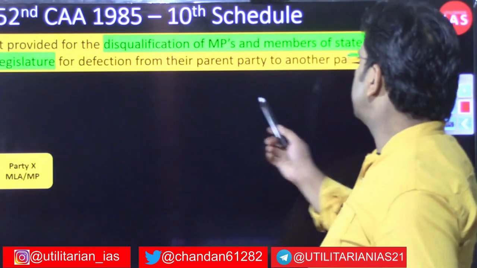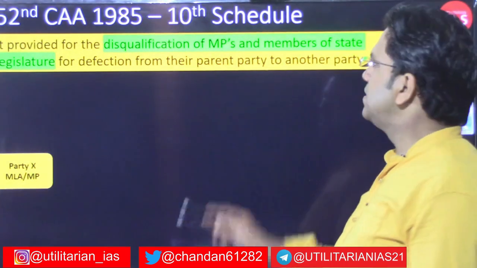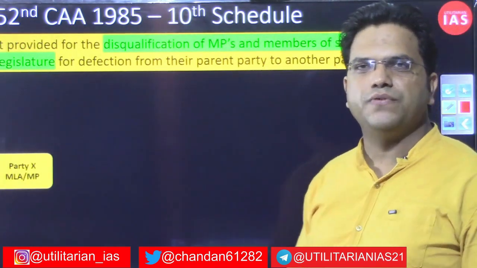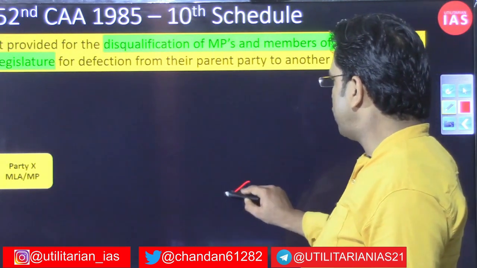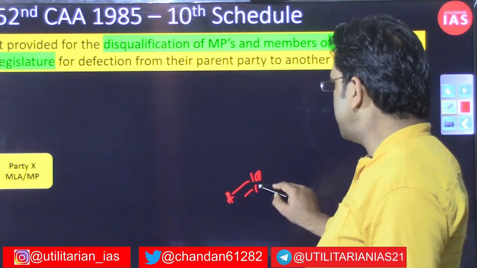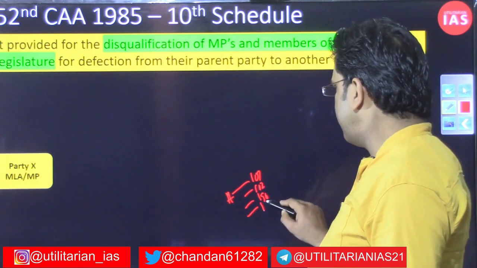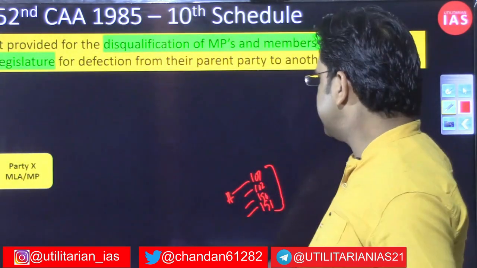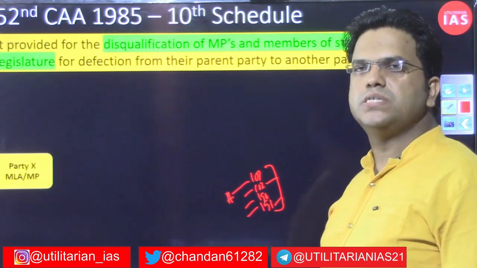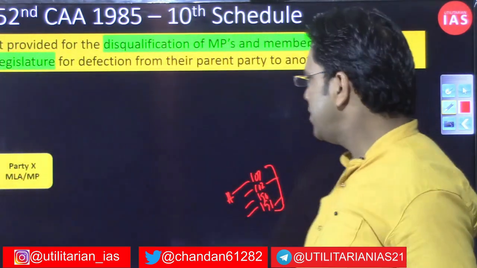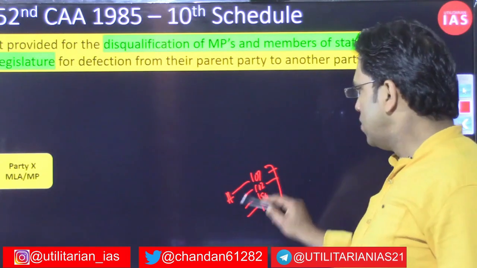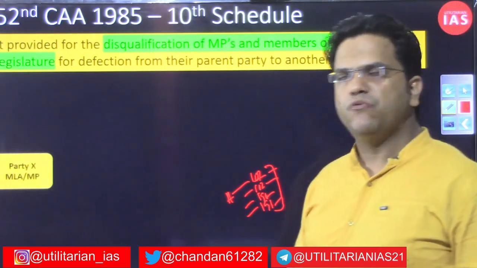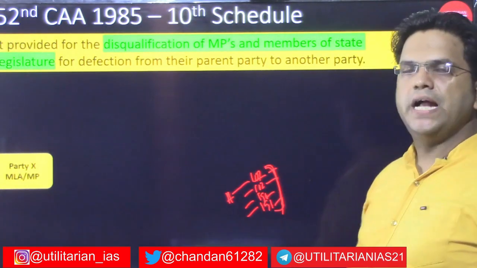So, as we have already discussed, this 52nd constitutional amendment will first of all be adding, or re-adding, the 10th schedule of the Indian constitution, and then you have these 4 articles: article 101, article 102, article 190 and article 191. These 4 articles will be amended, not added. These articles already existed. These 2 articles we already know, article 102 and article 191, what they deal with, and then you have these 2 preceding articles, that is article 101 preceding article 102 and article 190 preceding article 191. So these 4 articles were amended and the 10th schedule was added.